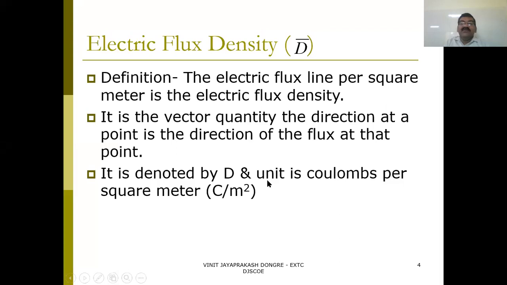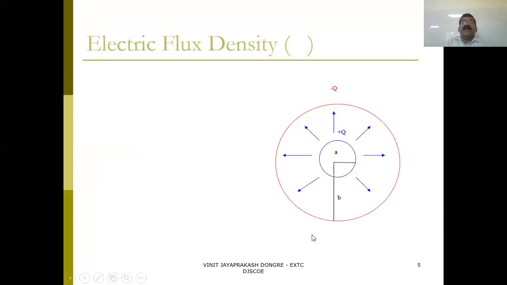The unit of electric flux density is Coulomb per meter square, because the definition is electric flux lines per square meter. The definition gives you the unit. The electric flux unit is the Coulomb, and the electric flux density unit has the per square meter term. Then you can go further.